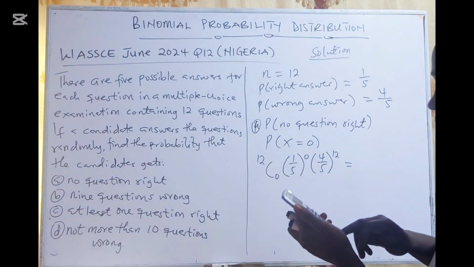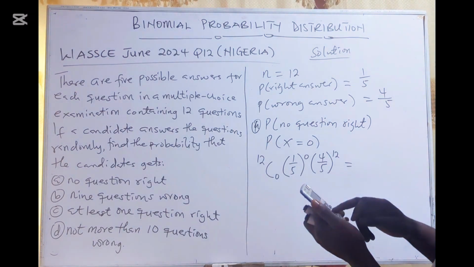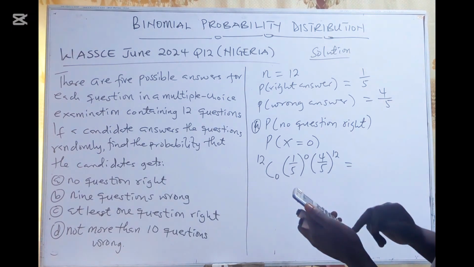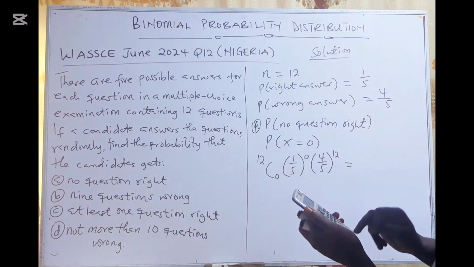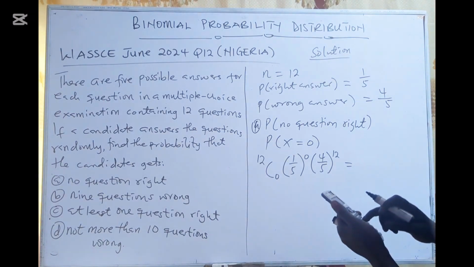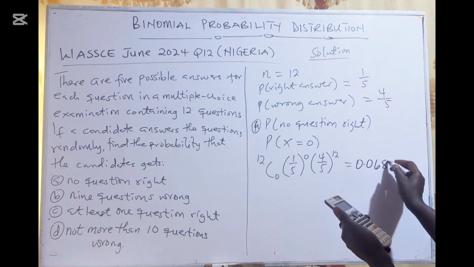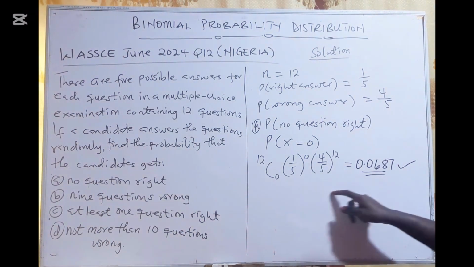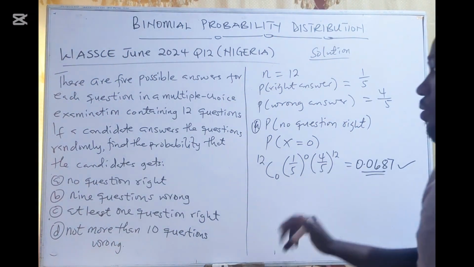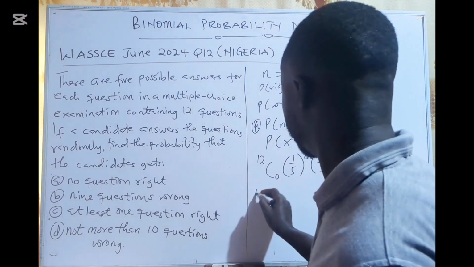So we have 12 combination 0 times 1 over 5 exponent 0 times 4 over 5 exponent 12, and that will give us 0.0687. So that is the probability that he's not going to get any question correct. All the questions will be wrong. All right. Now let's come to the B.